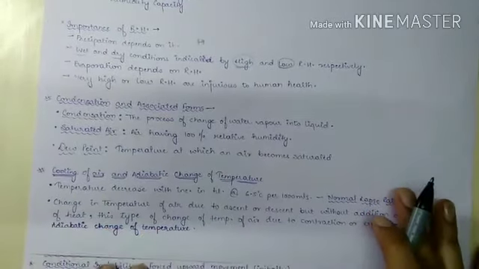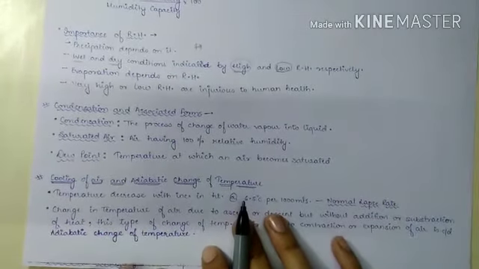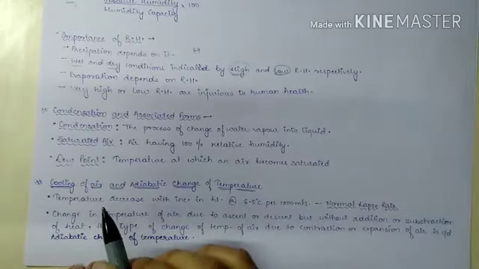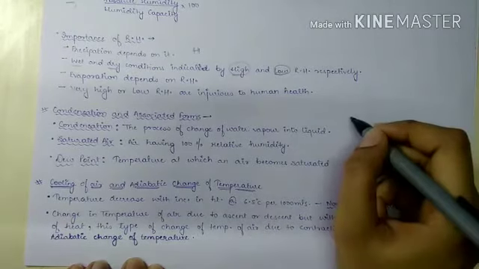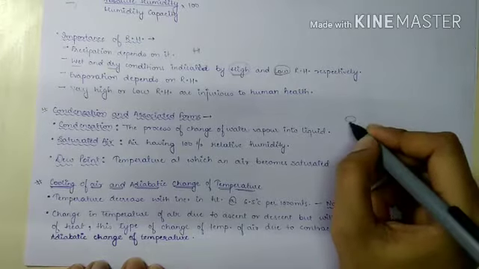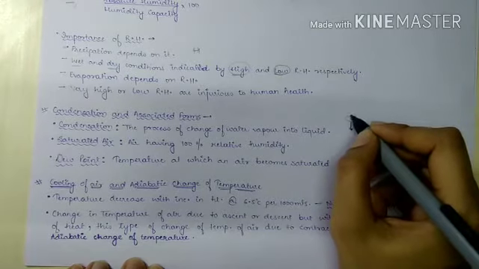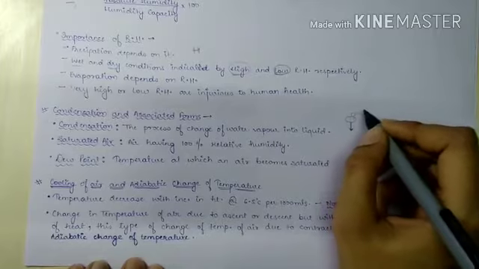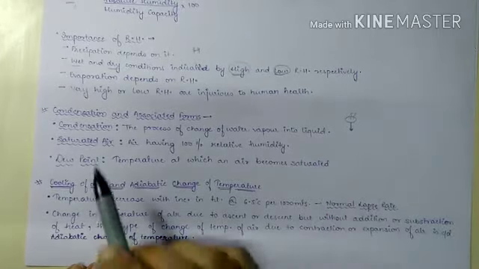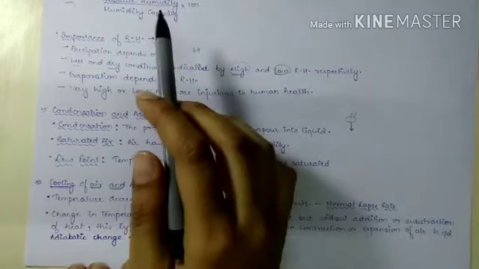Now, condensation and its associated forms. What is condensation? As we have studied, condensation simply means the process of converting water vapor back to its liquid form, and in this process it releases energy, which is known as latent heat of condensation. Saturated air is air having 100% relative humidity.